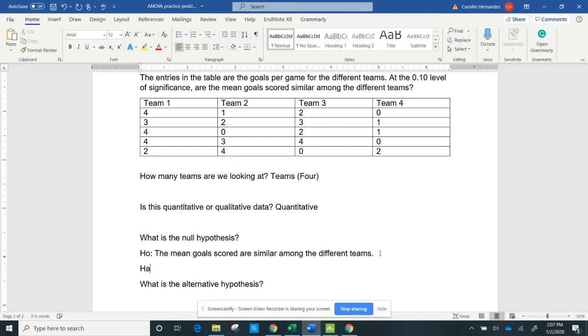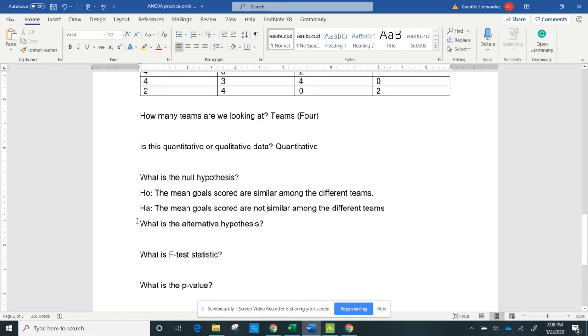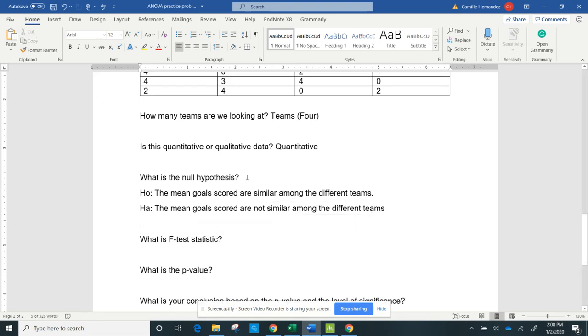So what would my alternative be? I'm going to do this again, but I'm going to change a few of the words. The mean goals scored are not similar. Okay, remember, similar means they kind of equal each other. Remember, equal signs go in the null hypothesis. Not equals go into the alternative. So the mean goals scored are similar among the different teams is the null, and the alternative is that they're not similar. Okay, so I've got my null and my alternative, and I'll put this back up here so we can just get it out of the way so that I have those together.